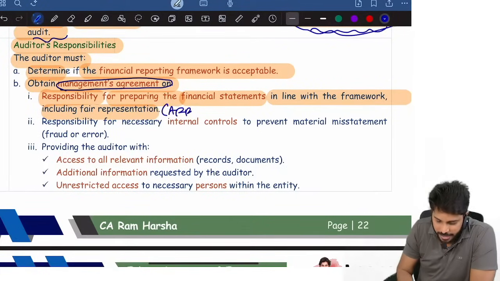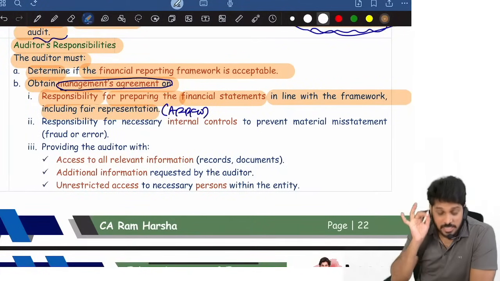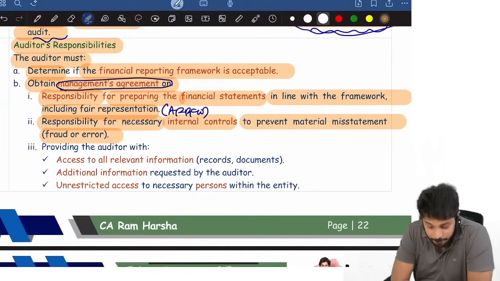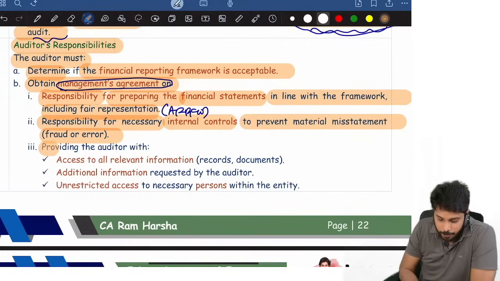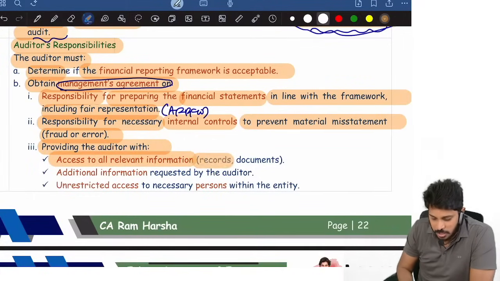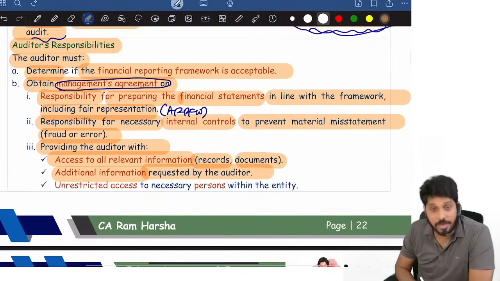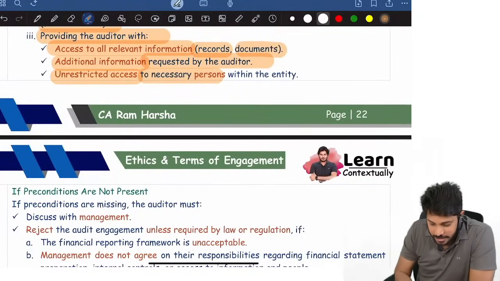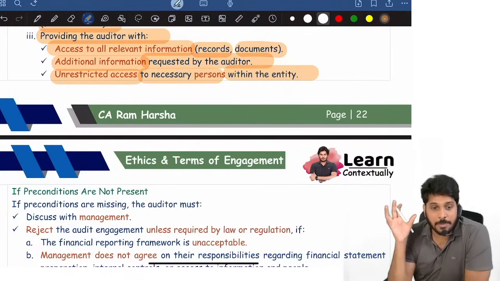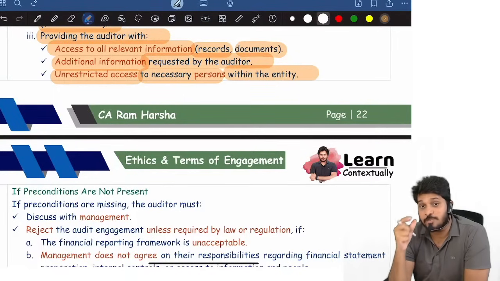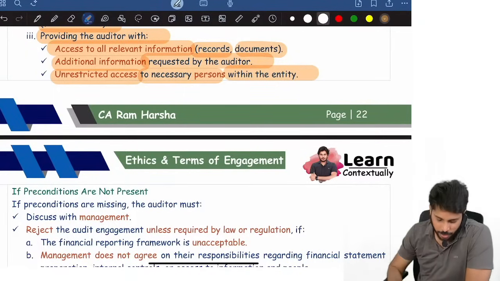which we will call the applicable financial reporting framework. Management must agree on responsibility for internal controls to prevent material misstatements due to fraud and error. Management has to agree on providing the auditor with access to all information, records, documents, and additional information requested by the auditor. Management must agree on providing unrestricted access to necessary persons within the entity. Whoever is there in the organization, the auditor can talk to anybody. I can ask anybody any question. That kind of power management should give to the auditor.